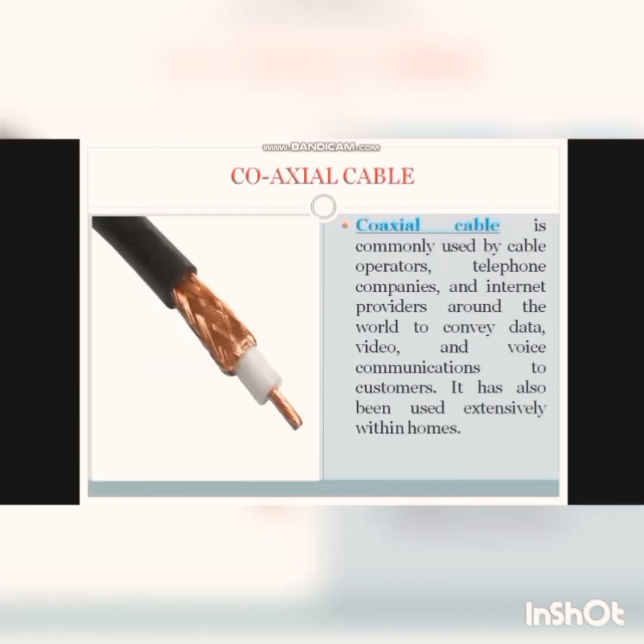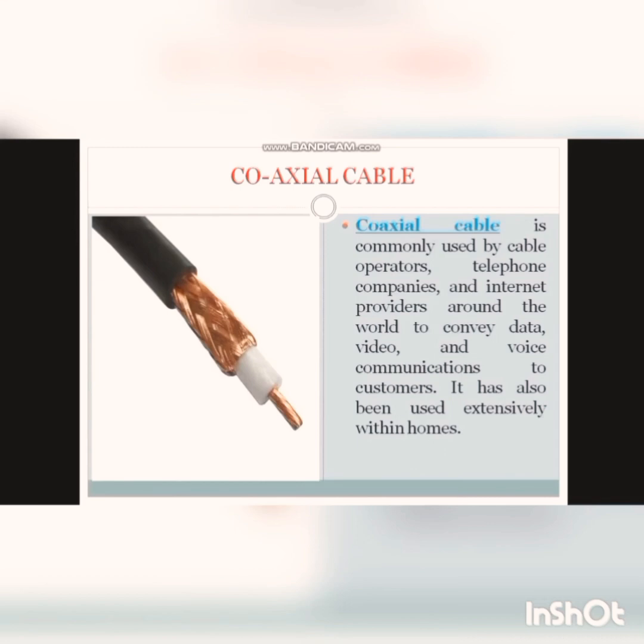The next is coaxial cable. Coaxial cable is commonly used by cable operators, telephone companies and internet providers around the world to convey data, video and voice communications to the customer. It has been used extensively within homes. So coaxial cables are basically used by telephone companies or internet providers.